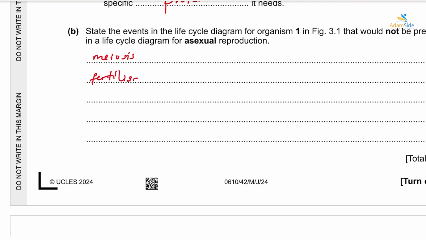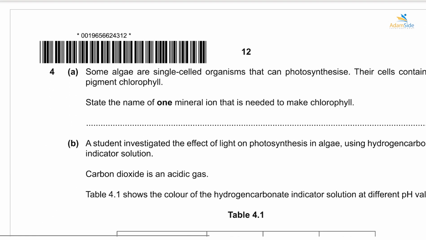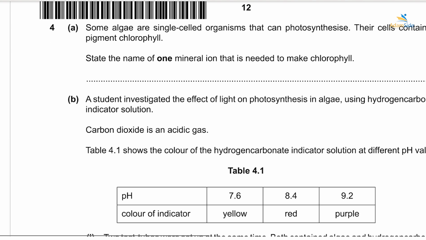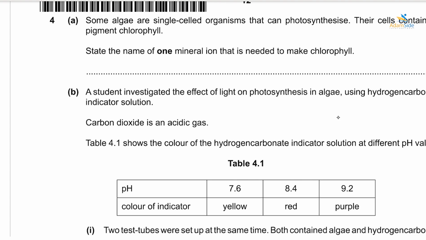And then question 4. Some algae are single-celled organisms that can photosynthesize. Their cells contain a pigment, chlorophyll. State the name of one mineral ion that is needed to make chlorophyll. All right, we have two mineral ions that are usually needed by plants. Most of the time we have magnesium, which is used to make chlorophyll, and nitrates, which are used to make proteins. Because the question is asking about chlorophyll, we will state magnesium ions as the answer.